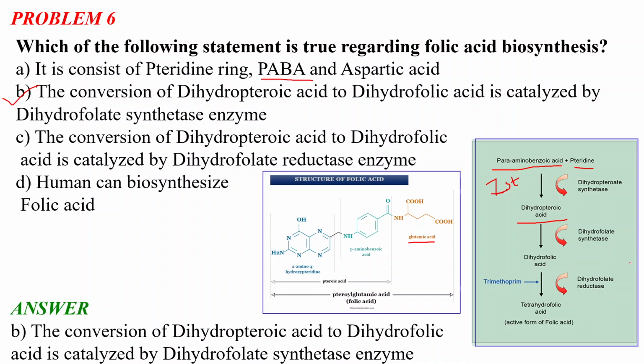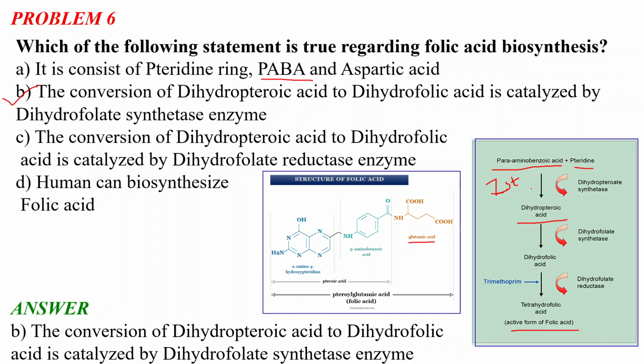Now, option C says that the conversion of dihydrofolic acid to tetrahydrofolic acid is basically catalyzed by the dihydrofolate reductase enzyme. Okay, and ultimately this tetrahydrofolic acid is the active form of folic acid.